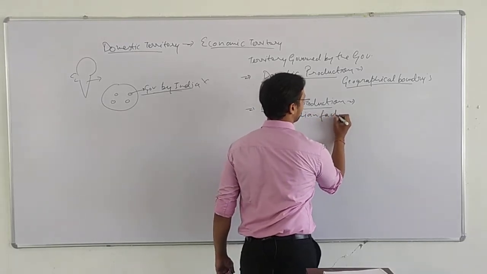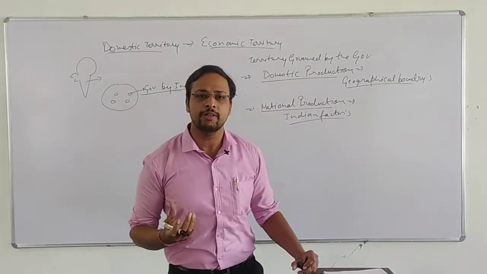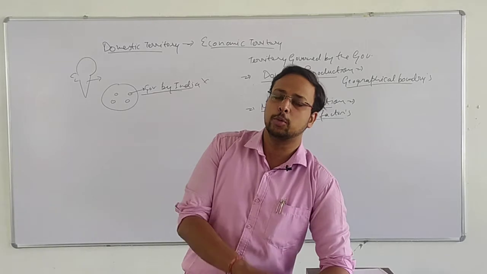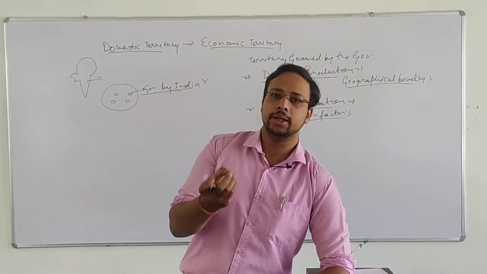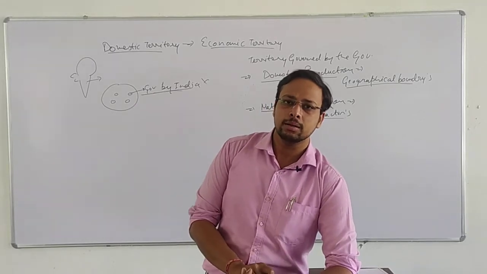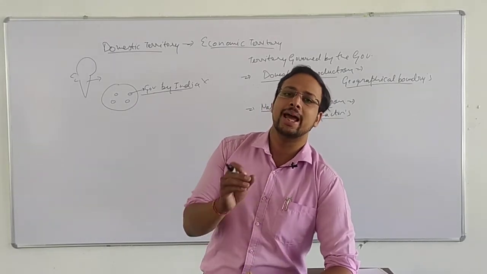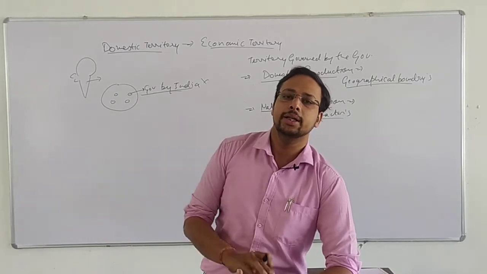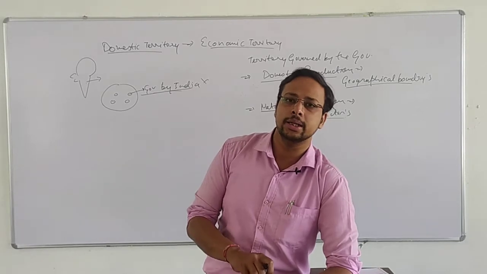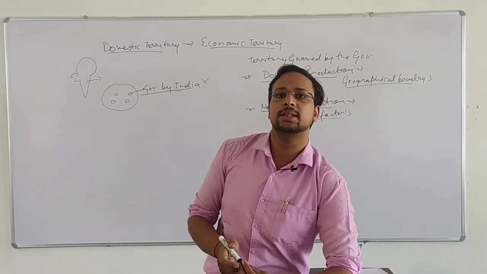And when we talk about Indian factors, it does not matter in which country it is doing the production. If there is an Indian embassy situated in Afghanistan, then while calculating national production, we will add the production done by the Indian embassy in Afghanistan.